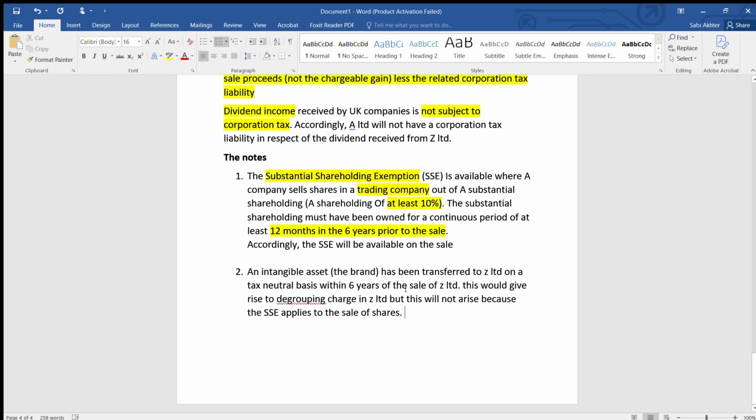But before doing that, let us highlight the important words here. Identifying that it is an intangible asset, and that tax neutral basis within 6 years of the sale of Z Limited is another point. Degrouping charge will not arise in this case because SSC applies.